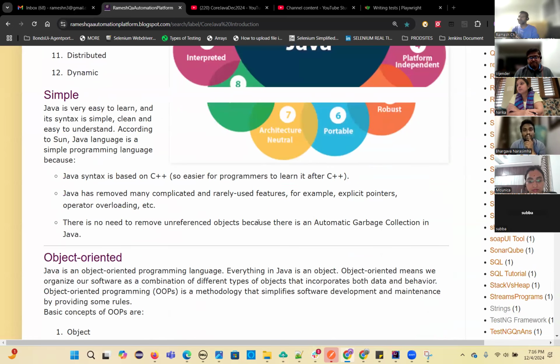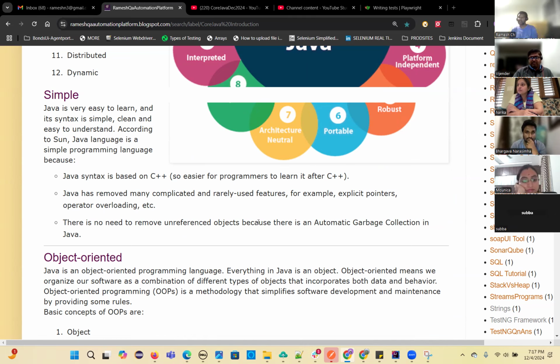And also automatic garbage collection is there. In C++, you don't have automatic garbage collection. What is garbage collection? A garbage collector is available in Java, which cleans up unused objects. If you're not using any objects, they will be cleaned up automatically. It runs frequently in your system.